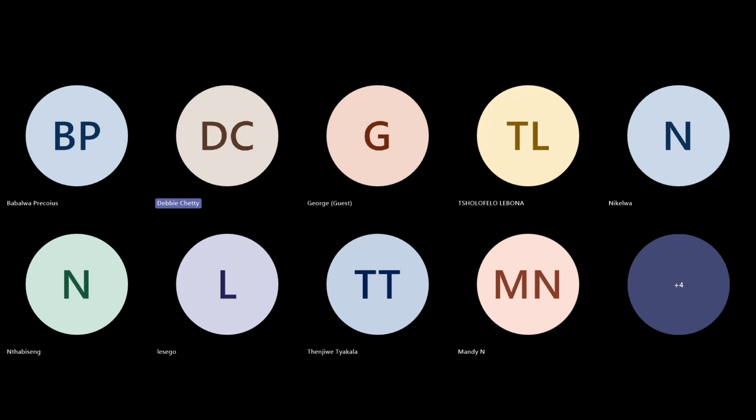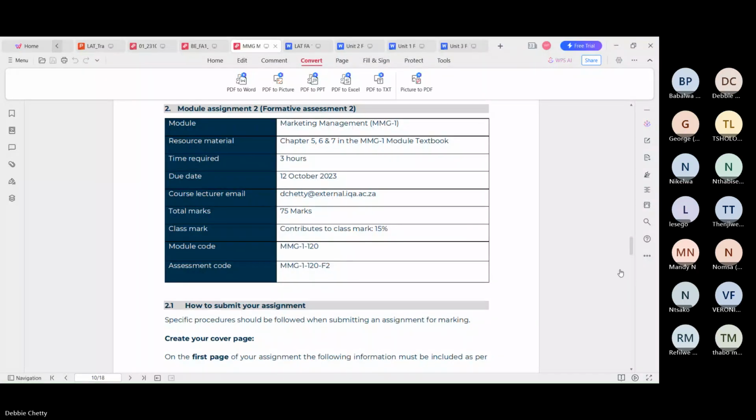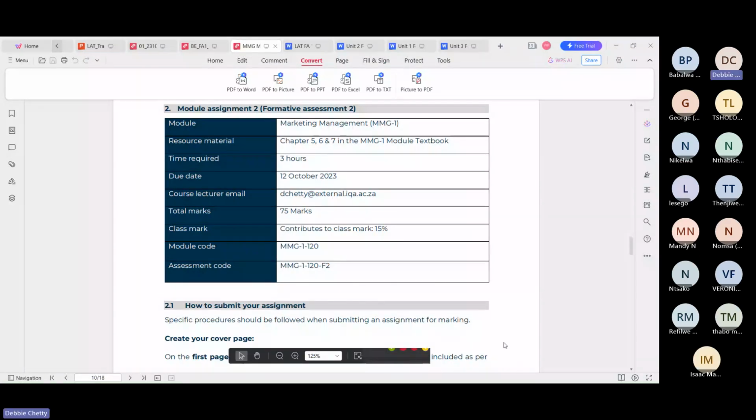Right. So I'm just going to share my screen onto your assignment 2. You should be able to view it now. Okay, so can you guys see your FA2? Can you see your assignment on your screen? Is it reflecting? You can show me a thumbs up so I know you are able to see it on my side. Okay, thank you guys.